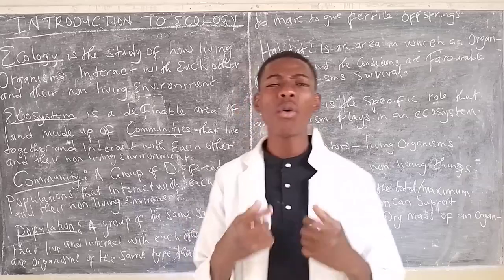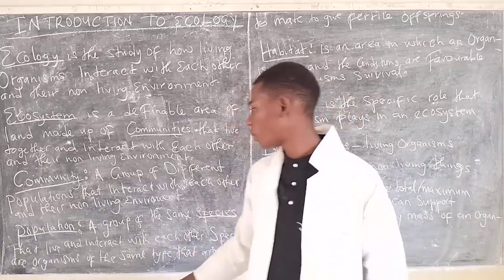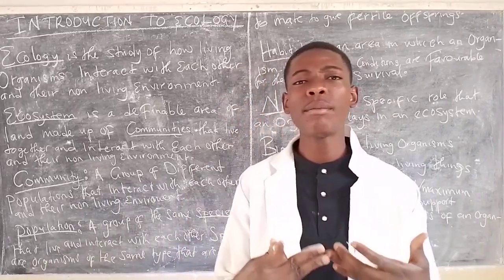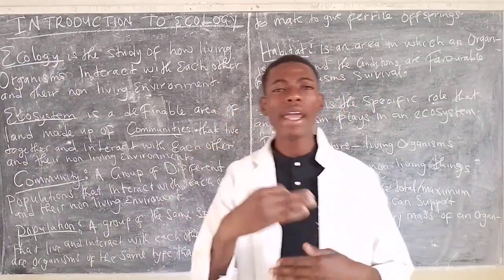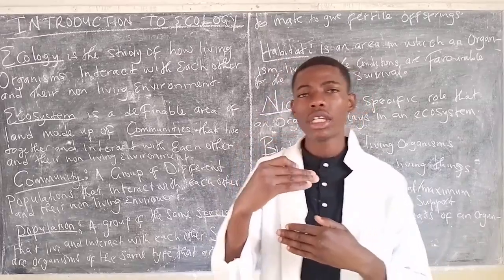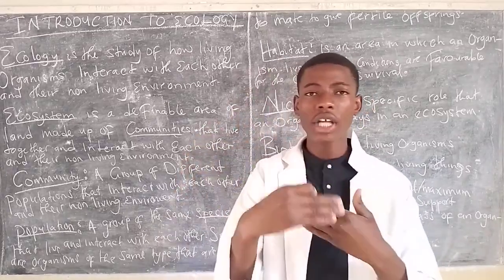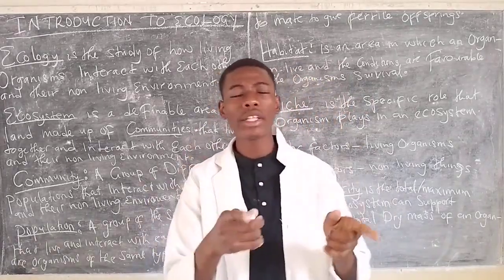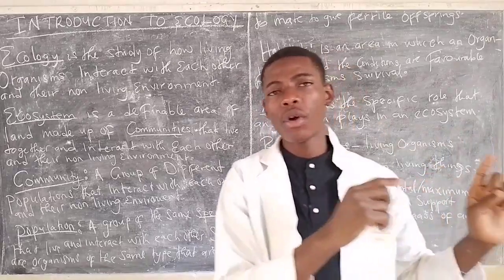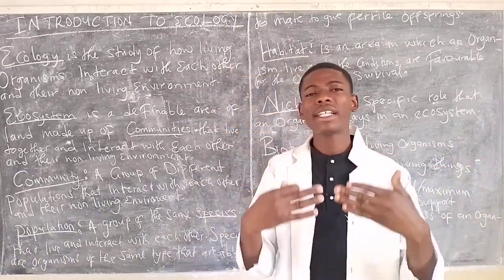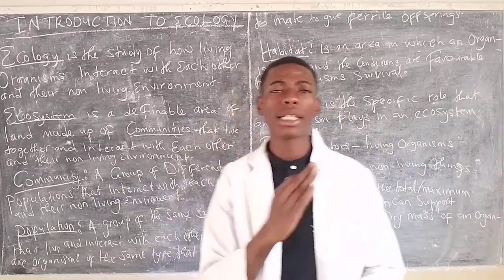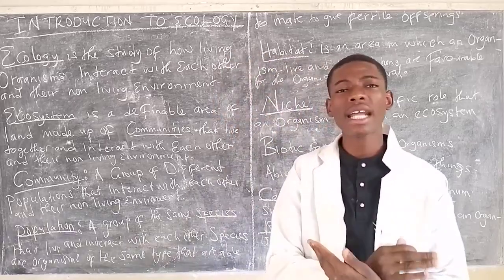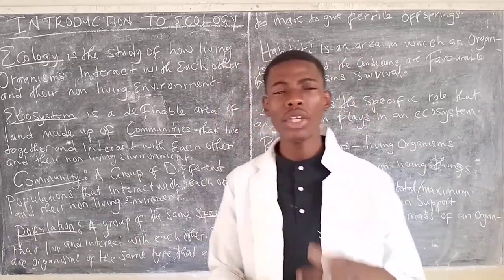So it is now crucial for us to also understand the term species. A species is simply organisms that are able to interbreed to give what we call fertile offspring. For example, two humans are able to mate to produce an offspring which is fertile. So that is a population. A population must be made of organisms of the same species that are able to interbreed to give fertile offspring.